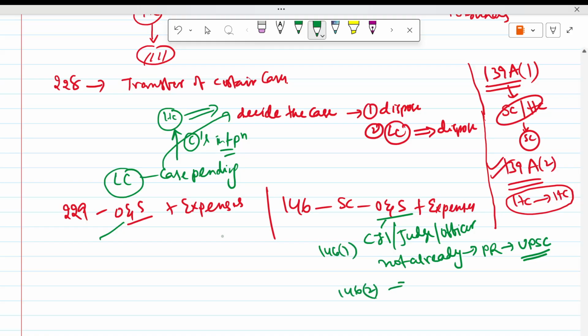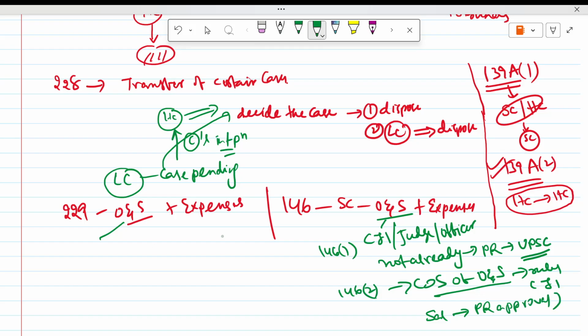146(2), conditions of service of officers and servants, is done by rules made by the CJI. But if anything like salary is involved, the President's approval is required. 146(3): all expenses are charged expenditure. Like Parliament, no need to vote. Charged expenditure, remember that word. A similar thing will come here.